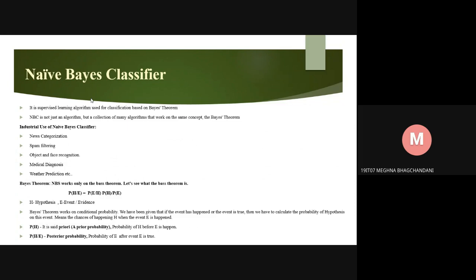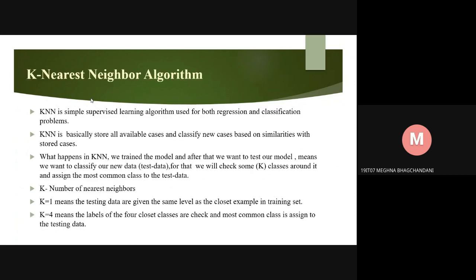Bayes theorem. NBC works only on the Bayes theorem. Let's see what the Bayes theorem is. So here's the Bayes theorem, where H is the hypothesis and E is the event, the evidence. Bayes theorem works on conditional probability. We are given that the event has happened or the event is true, and then we have to calculate the probability of the hypothesis given this event, meaning the chance of H happening when the event has happened. Let's move to the next slide.